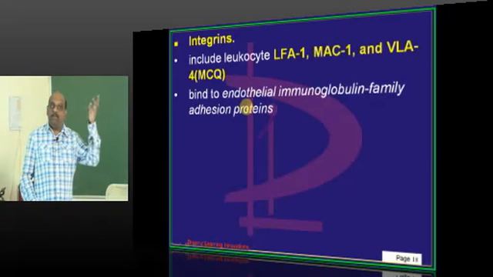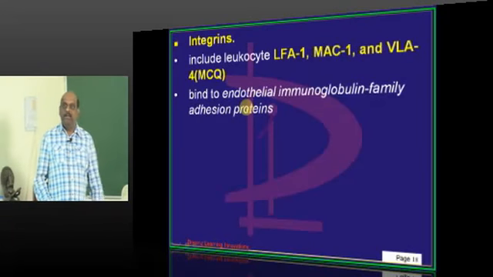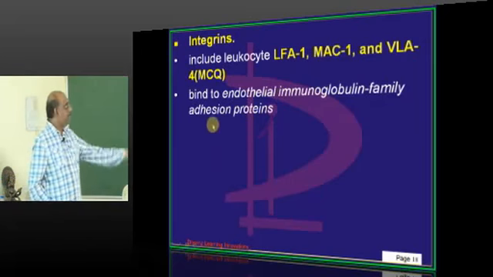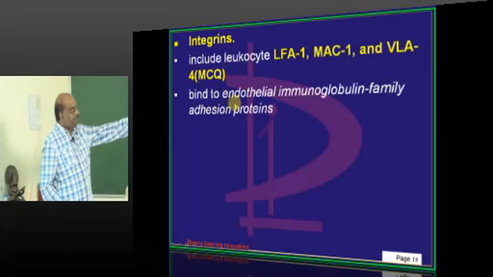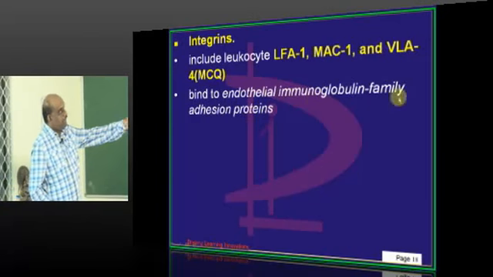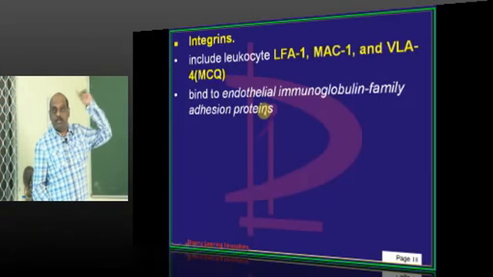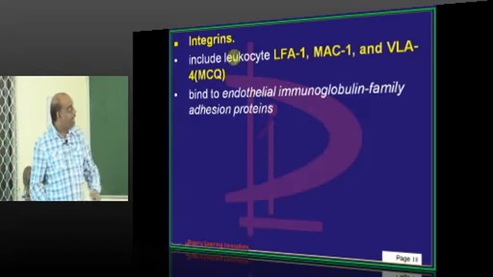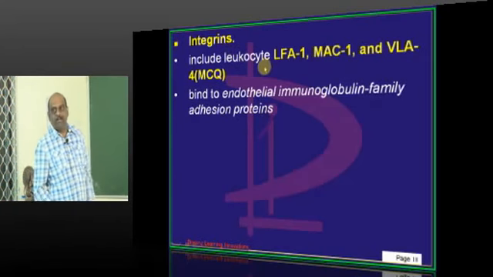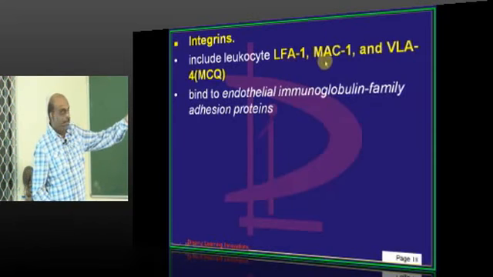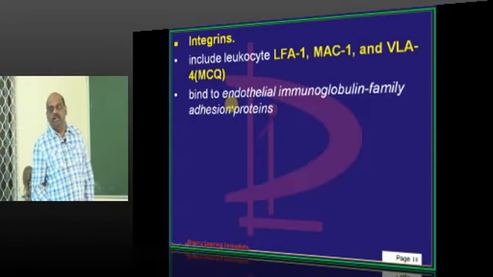Whereas ICAM-1, VCAM-1, they are all on the endothelium and also on antigen presenting cells, ICAM-1. So these integrins bind to the immunoglobulin family adhesion molecules. ICAM-1, ICAM-2 are there on the vascular endothelium. They bind with the integrins which are there on the leukocyte. And what are those integrins on the leukocyte? LFA-1, MAC-1, VLA-4, etc.